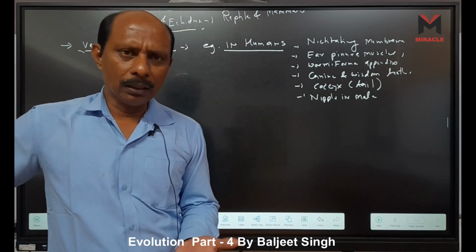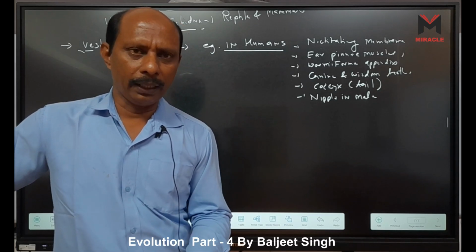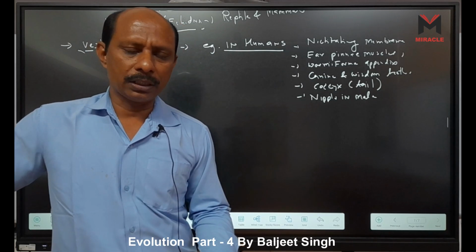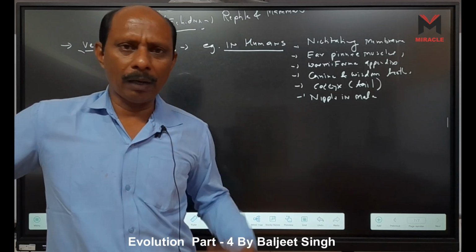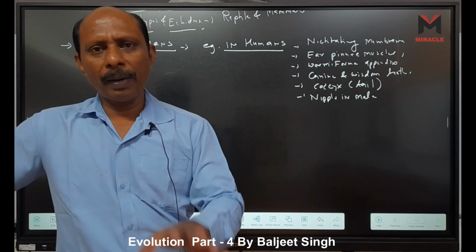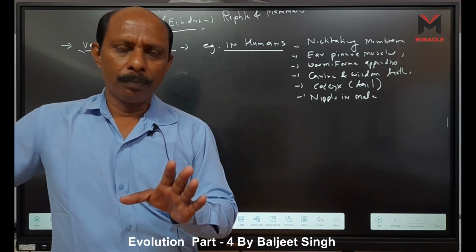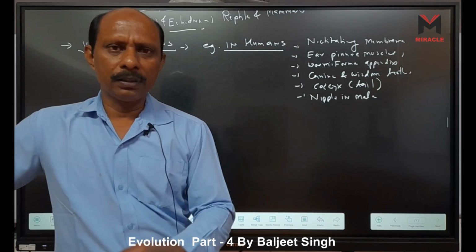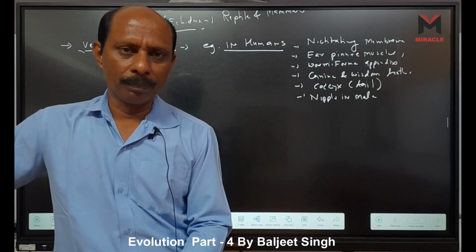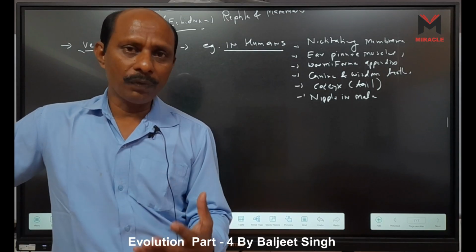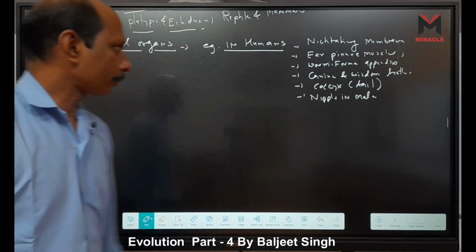In the python also there are vestigial organs. A python is a non-poisonous snake, the largest snake. It has pectoral and pelvic girdles. The presence of pectoral and pelvic girdles indicates that the python came from an ancestor which had legs, reptiles which had legs.